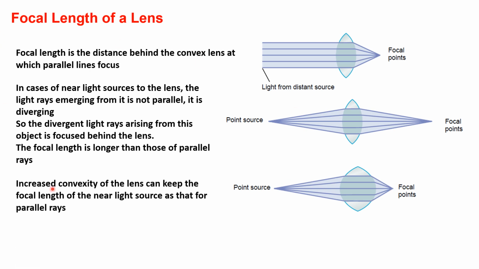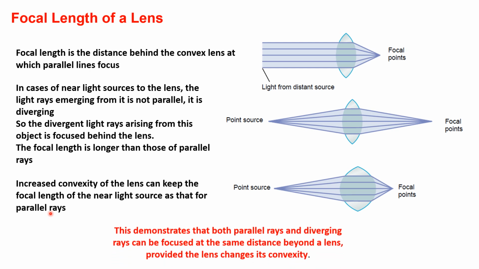So increasing the convexity of the lens can keep the focal length for near light sources the same as that for the parallel rays. This occurs inside our human eye when we have what is called accommodation to near vision. The lens of the human eye can increase its convexity, and this focuses near sources of light onto the retina, the same as for light from far objects.